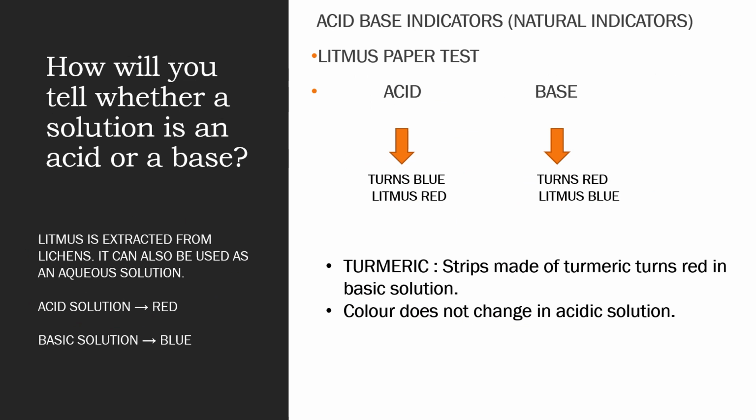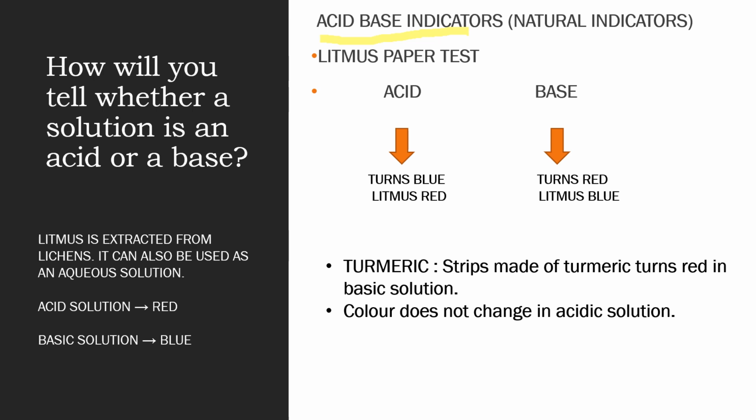Now suppose you have been given two or three solutions and you have been asked to find out which one is an acid and which one is a base. So what are you going to do? Definitely you will add some chemical, or you will use some other substance to find out which one is an acid or a base. All those compounds that are used to indicate whether a solution is an acid or a base are known as acid-base indicators. They indicate by showing some change, some color change or something, that the particular solution is an acid or a base.